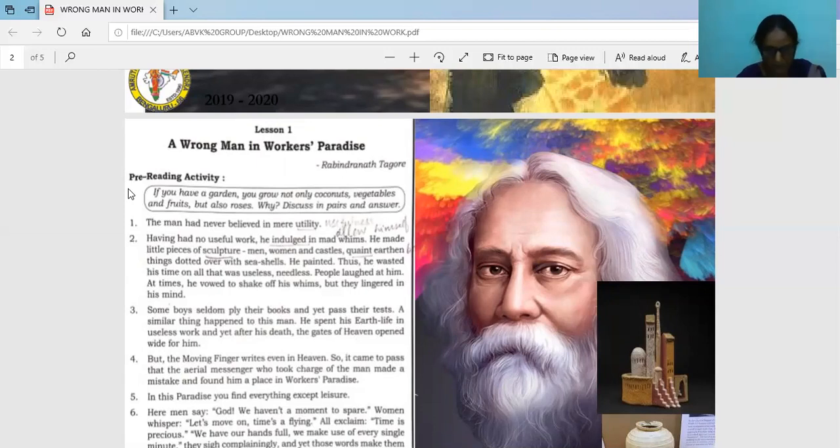Okay, now coming to this lesson: the man had never believed in mere utility. Utility means how it is used. The man never believed that he should do anything just because it is useful and productive. He was of the opinion that it is not necessary that something should be done only if it is valued and useful. So he never believed in mere utility.